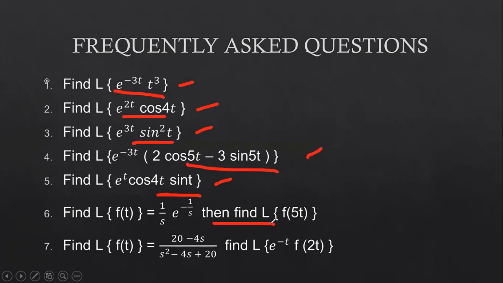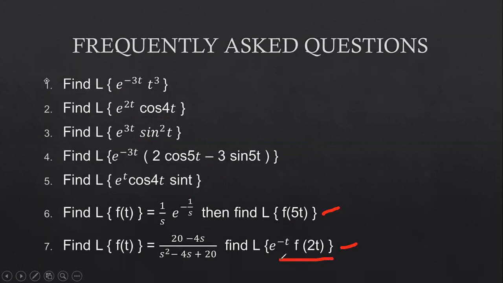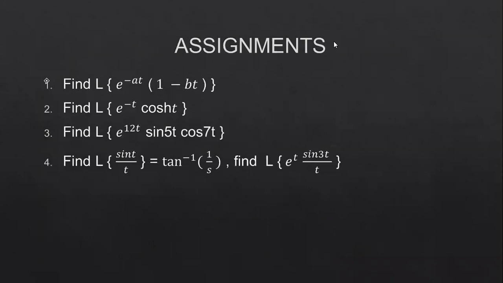That is nothing but applying only Laplace transform f of 3t. This is the first model problem of the change of scale property, and this is the third model problem of the change of scale property. I have explained all the problems, so just go through the problems explained in the examples, and based on that you can do all these problems. After that, you will have the assignments, which are about applying the knowledge on these problems. If you have any doubt, you can ask me on these problems.